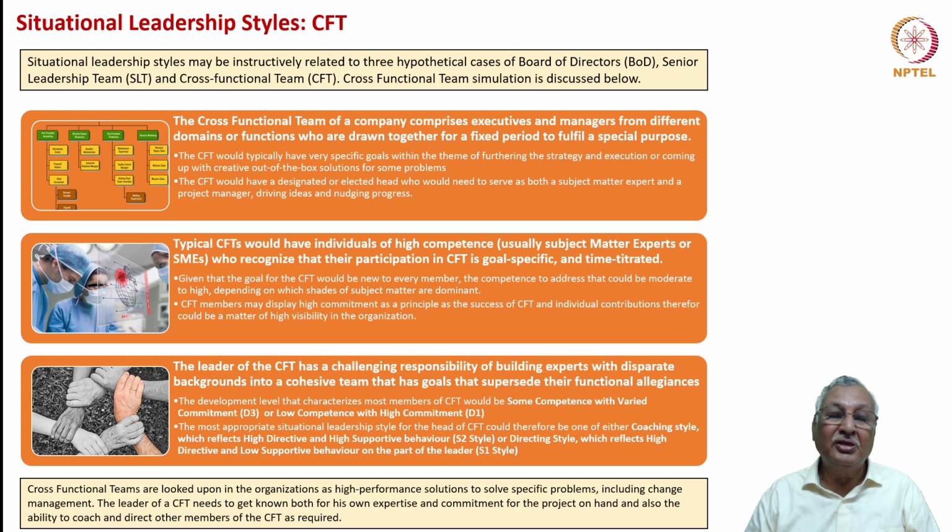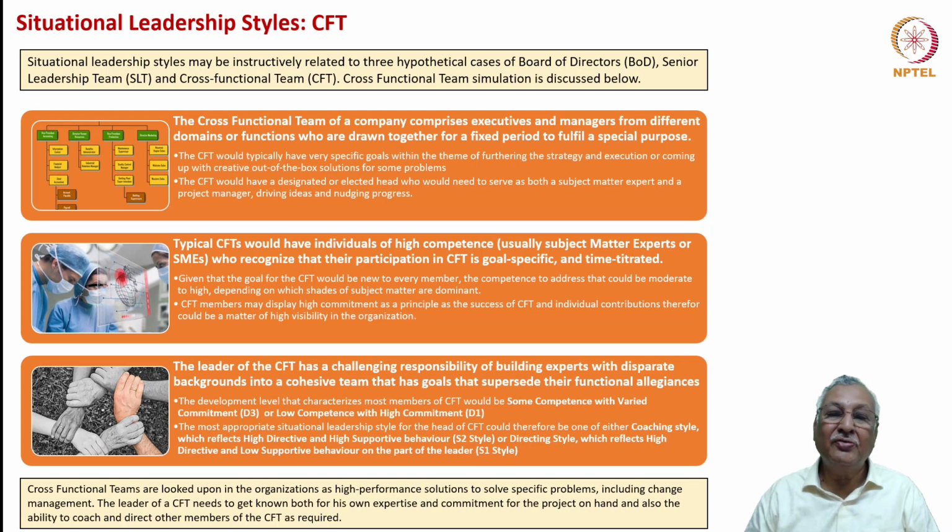And the expectation is that they would deliver out-of-the-box solutions for some problems. And each CFT will have an elected head or a designated head who would need to serve both as a subject matter expert and also as a project manager, so that ideas are provided, competencies are reinforced, but at the same time progress is nudged on a continuing basis.